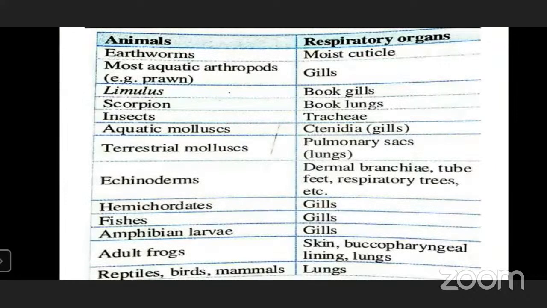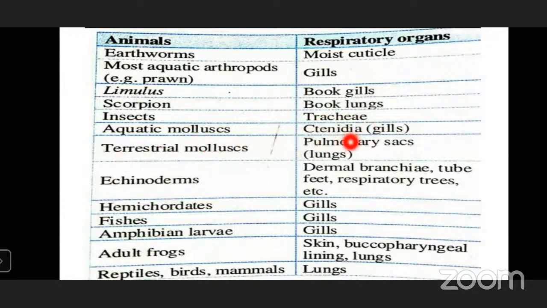Here let's see the animals which show different types of respiratory organs. In earthworms, it is the moist cuticle, and in most aquatic arthropods, like prawns and crustaceans, it is the gills. In Limulus, it is the book gills. In the scorpion, it is the book lungs. In insects, tracheae. We have learned about all these things in first year, right?